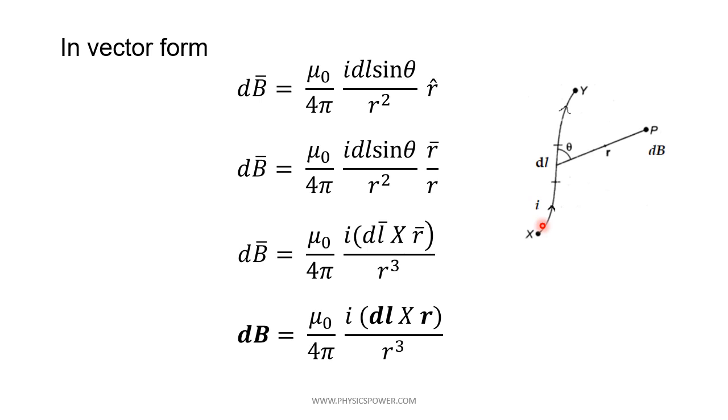You learned this already in class level, but as a recap, keep the fingers of your right hand in the plane of dl, meaning your four fingers should coincide with the dl length element direction. If you close your fingers towards r bar, then the thumb indicates the direction, that is inward. So here the magnetic induction at point P will be inward to the display.